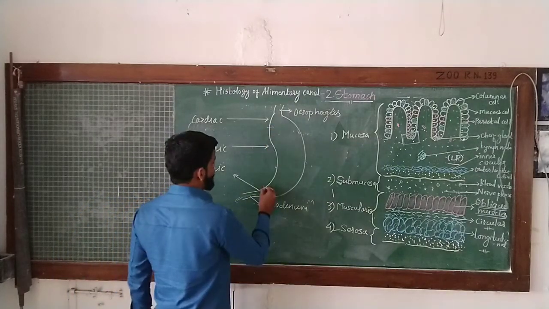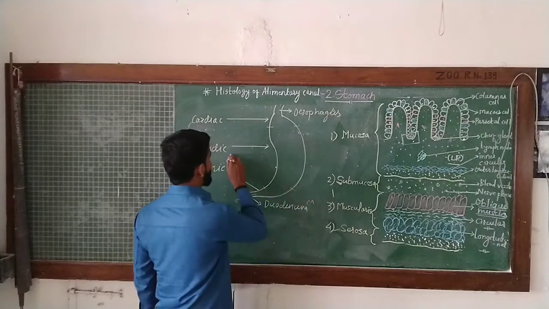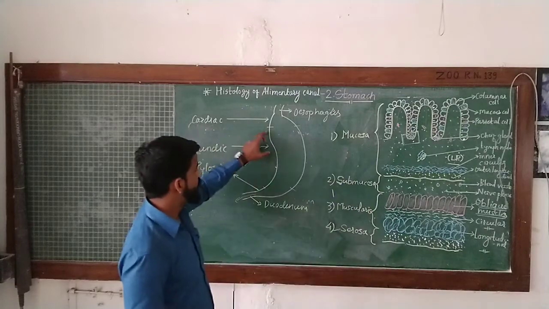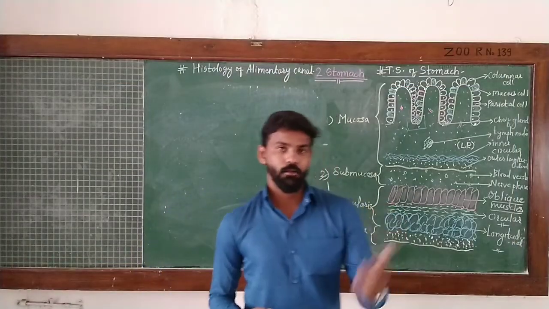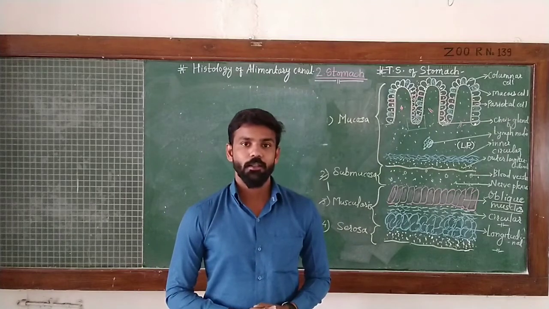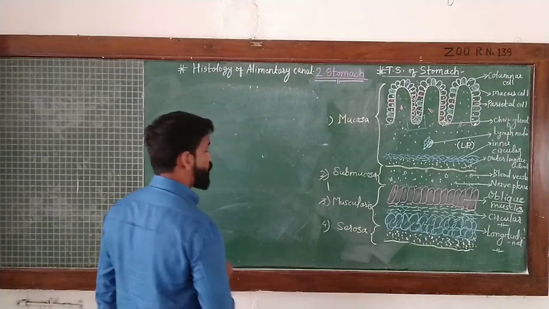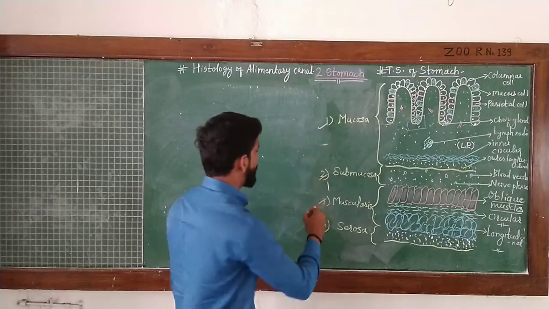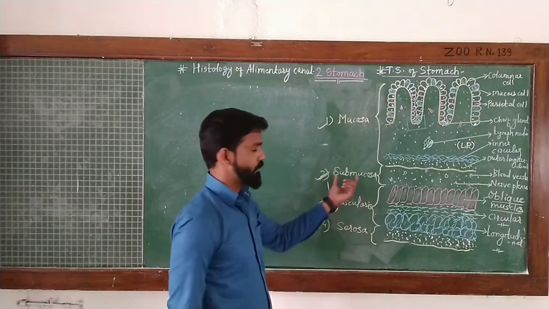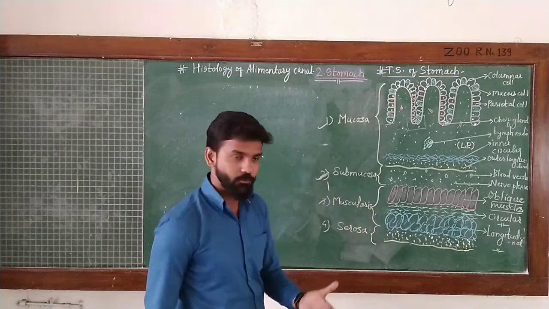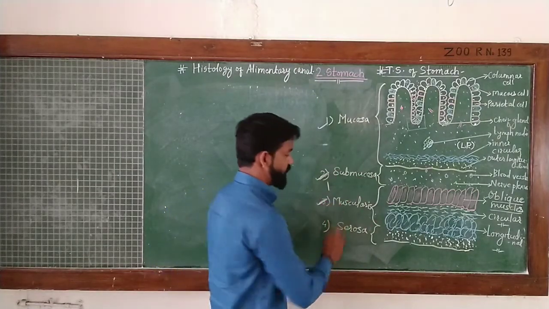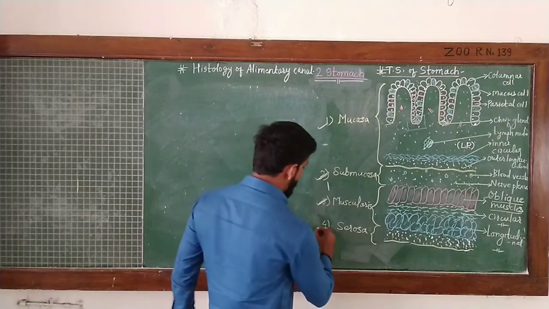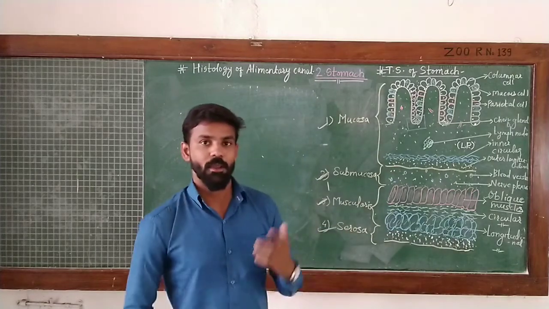But for digestion, mostly the fundic region of the stomach is responsible because the gastric glands are situated in the mucosal lining of this region. As in other organs of the alimentary canal, the histological structure of stomach also shows four basic layers, that is mucosa, the first innermost layer, followed by submucosa, the second layer which is made up of connective tissue, the third layer which is muscularis, consisting of smooth muscles of different types, and the last one is serosa, which is covered by peritoneum.